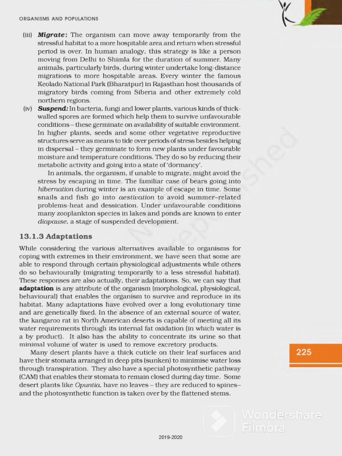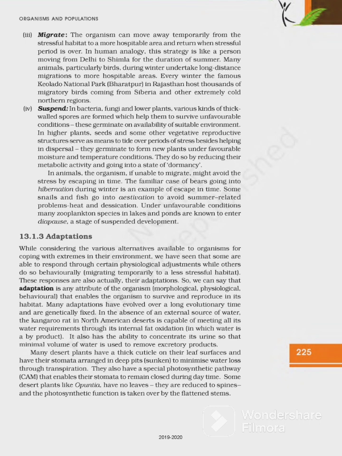In bacteria, fungi, and lower plants, various kinds of thick-walled spores are formed which help them to survive unfavorable conditions. These germinate on availability of a suitable environment. In higher plants, seeds and some other vegetative reproductive structures serve as means to tide over periods of stress besides helping in dispersal.